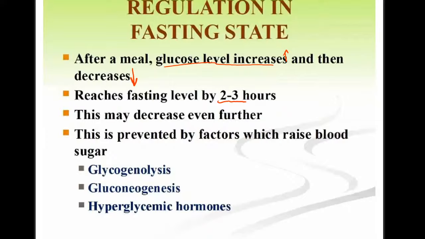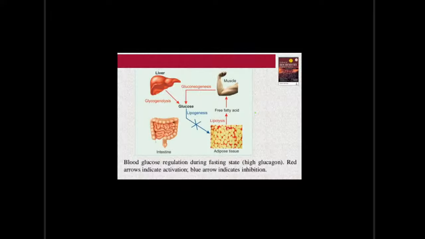So this is the regulation in fasting state. What is happening in this regulation? The glucose level is low, so we have to increase the glucose level. There are three mechanisms by which the glucose is increased: glycogenolysis, gluconeogenesis, and hyperglycemic hormone action. Okay, so this is the regulation in fasting state. Let's look into a diagram in which it is clearly mentioned.